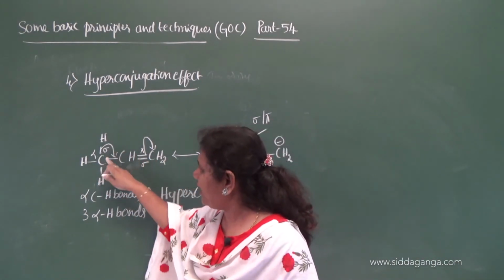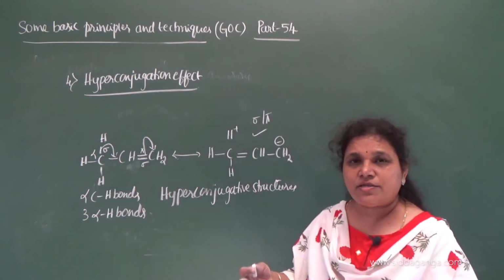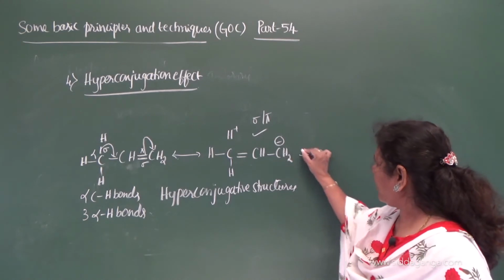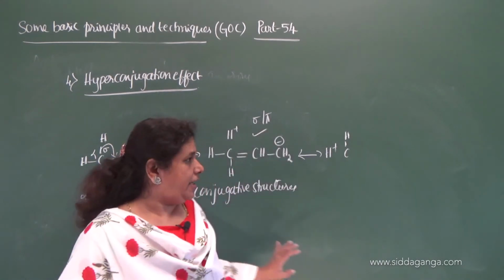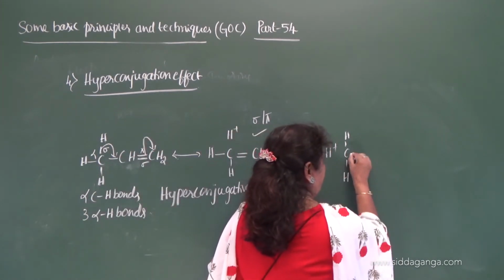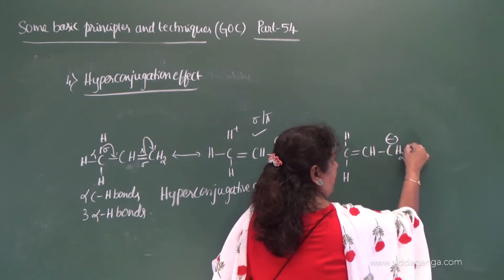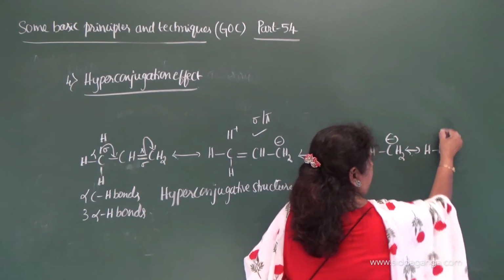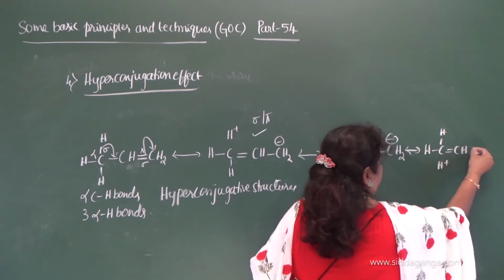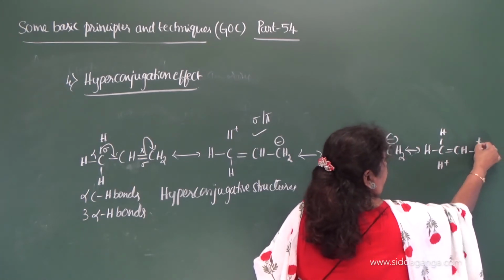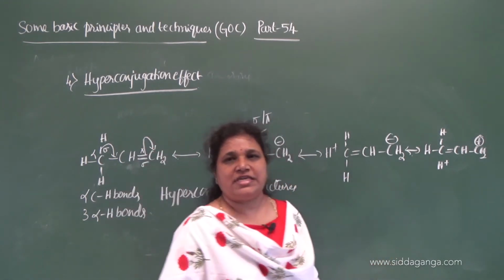The other sigma electrons should also displace. This sigma electron may also undergo displacement. Now you can write one more structure here. So one more structure you can write here. See here, double bond, C-H, CH2 minus, and one more structure you can write. So how many structures can you write here? You can write 3 structures. Why can you write 3 more structures for this molecule? Because there are 3 alpha C-H bonds.